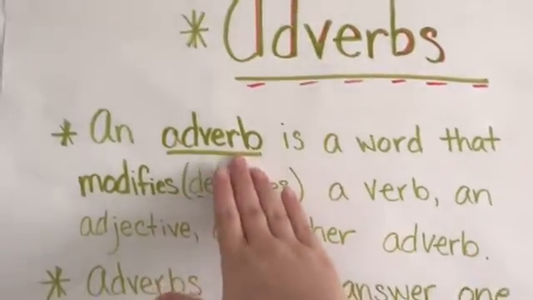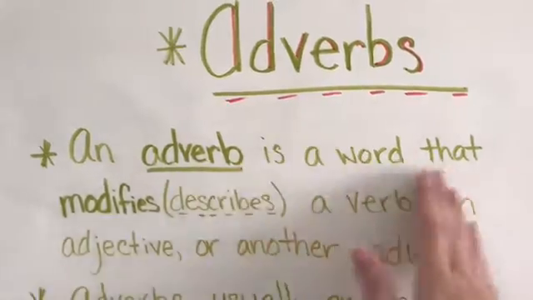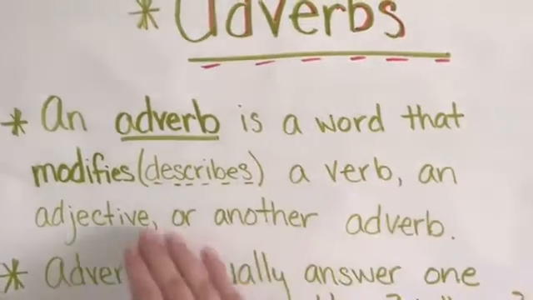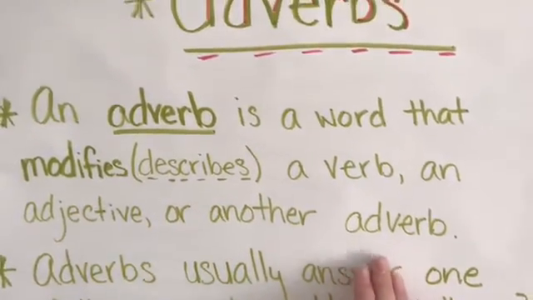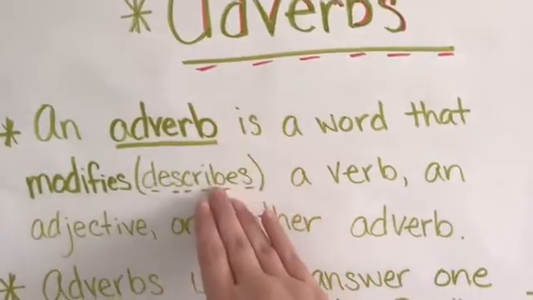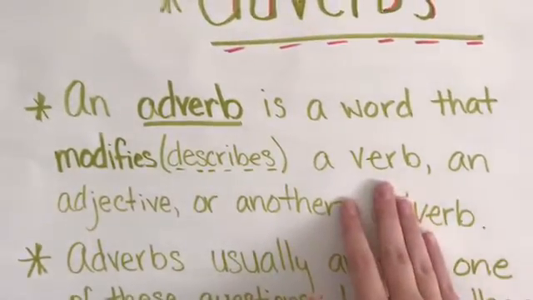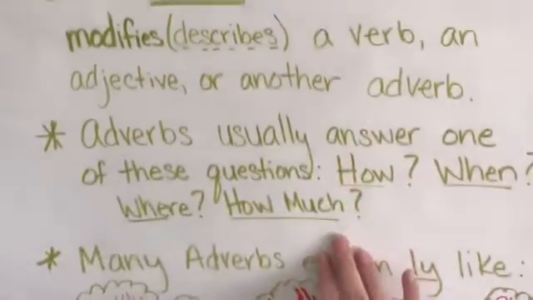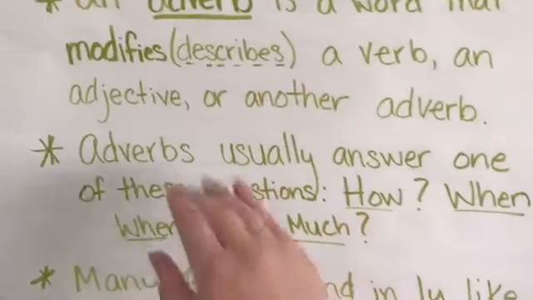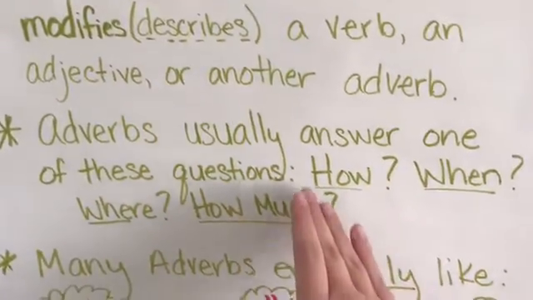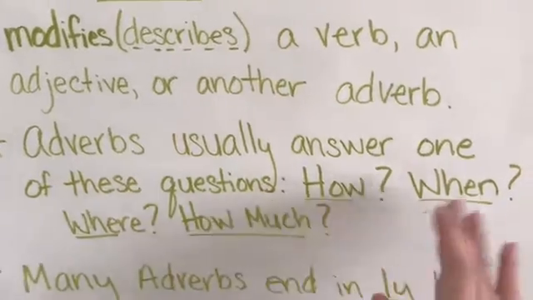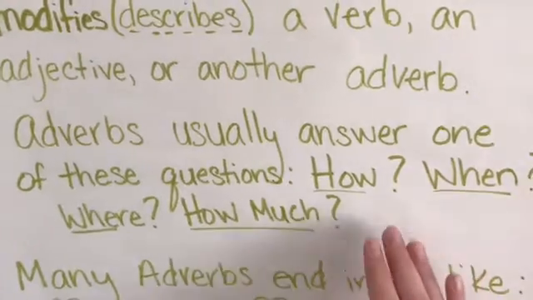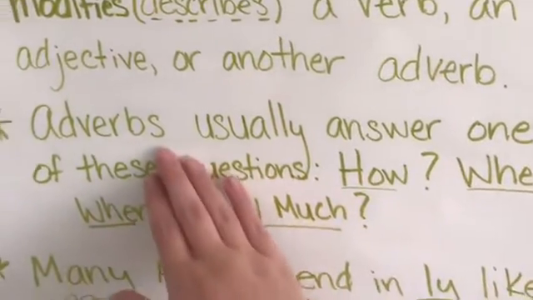So an adverb kind of builds on that. An adverb is a word that modifies or describes a verb, an adjective, or another adverb. So today we're going to talk about how adverbs describe just verbs. This is where we're going to focus today. All right, so an adverb describes verbs. And the way we can tell that it's an adverb is that an adverb usually answers one of these questions. It typically tells us how, when, where, or how much. And these are really important questions because these are going to tell us if we have an adverb or not.